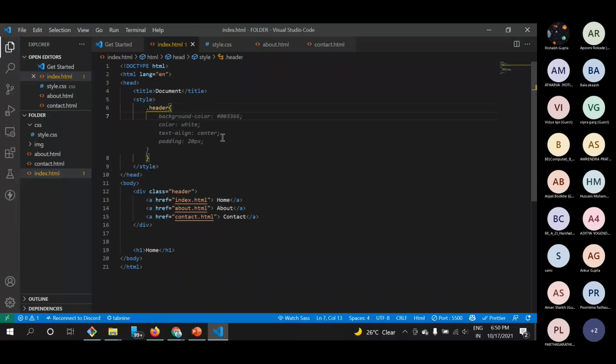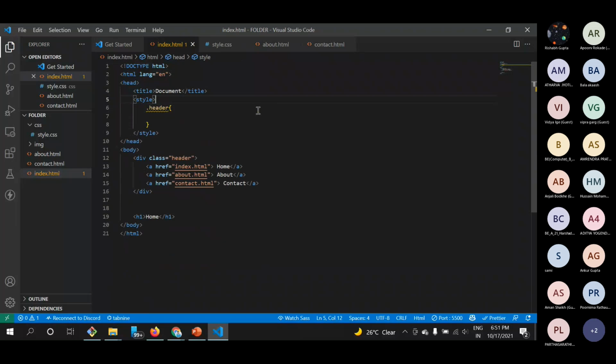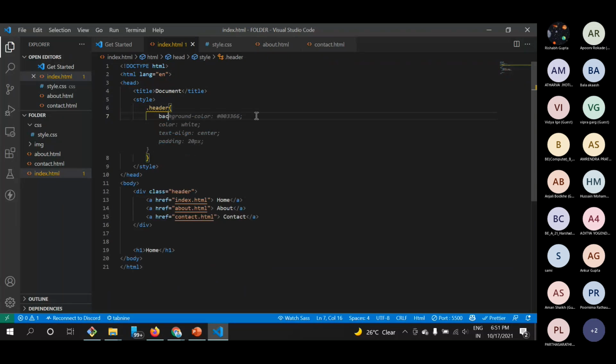Then we have a lot of properties and their values defined. There is a range of values or multiple sets of values we can use, but the properties are well defined and they have some specific values. Like if there is a header, I can give it a background color.